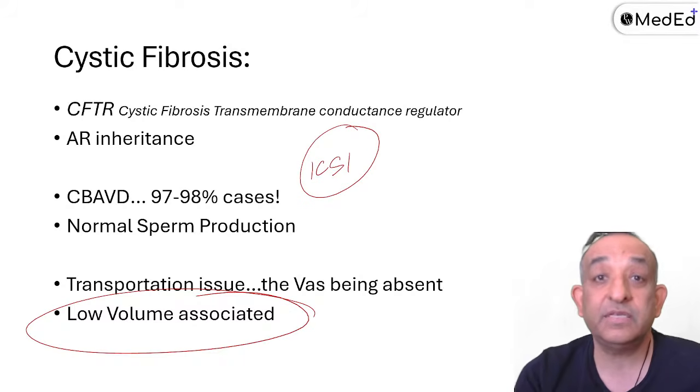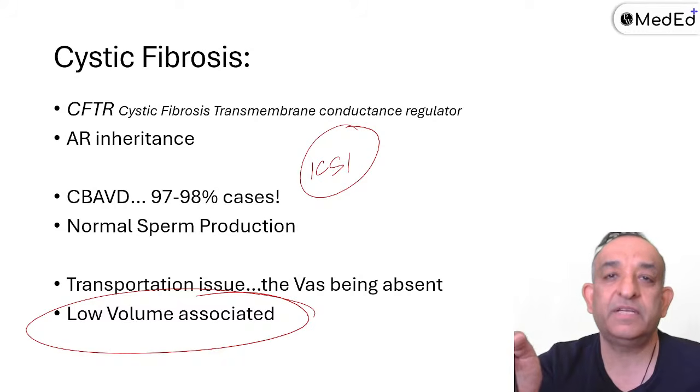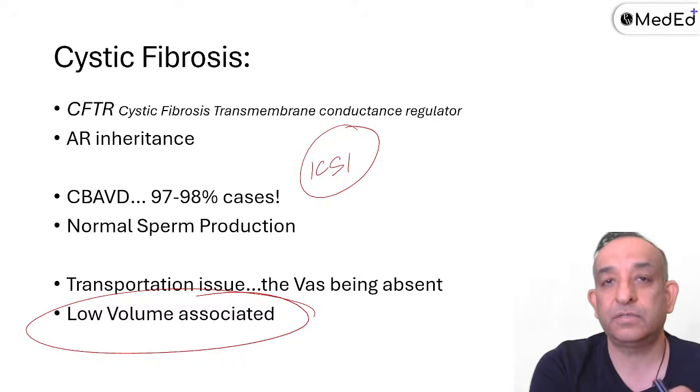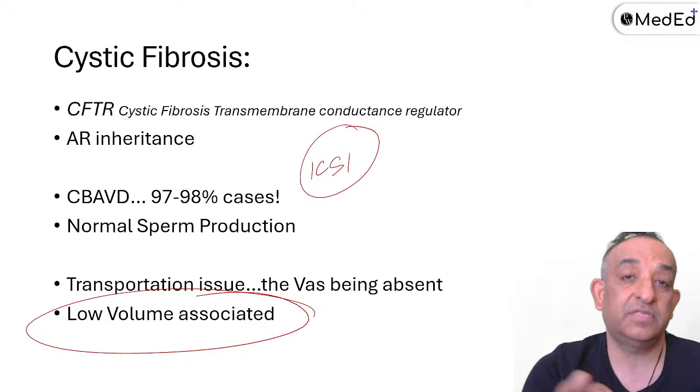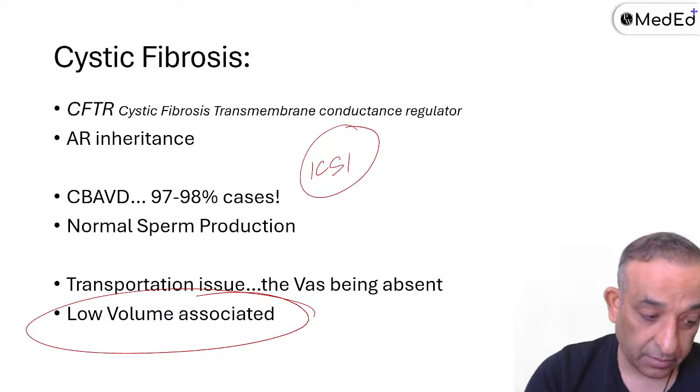When the volume is less, one more thing: fructose. If the semen analysis is showing you less volume and no fructose, this is a question. It came in the NEET exam. Where do you look for the block? Seminal vesicle blocks, right? Chalo.